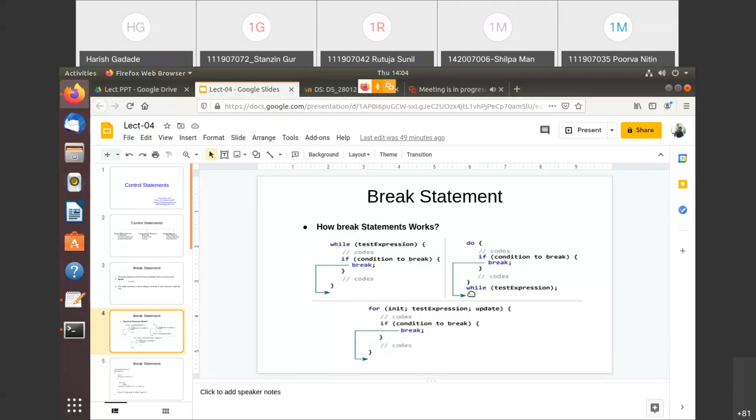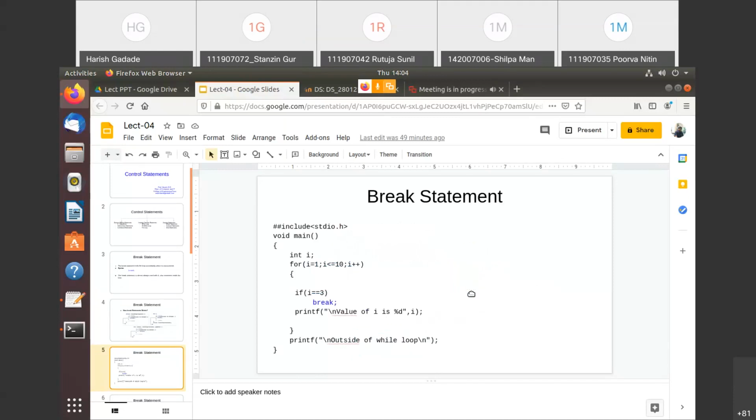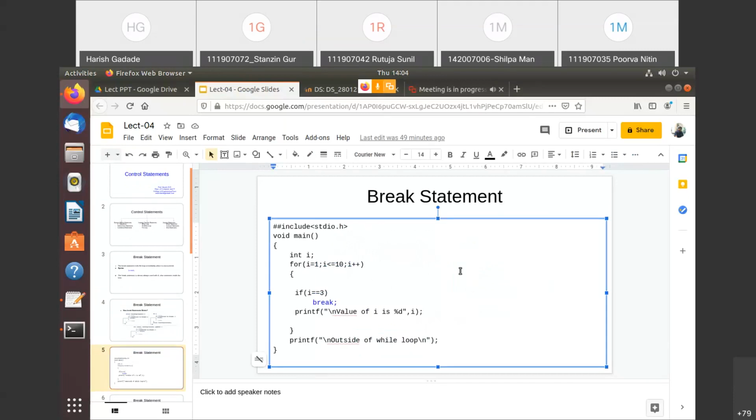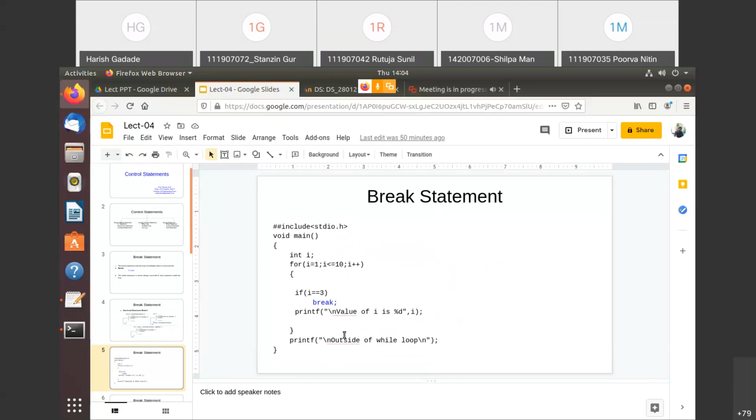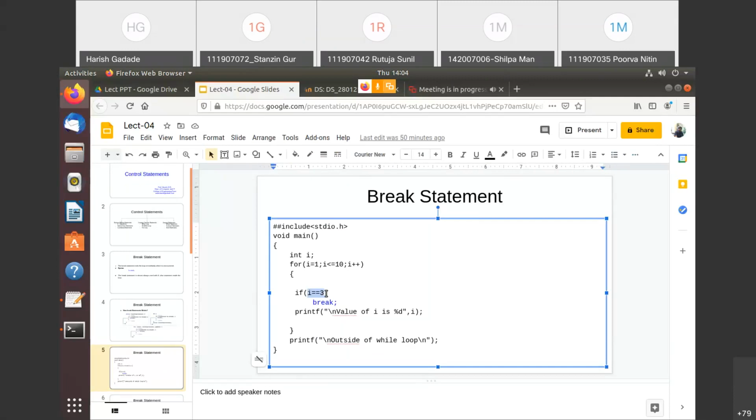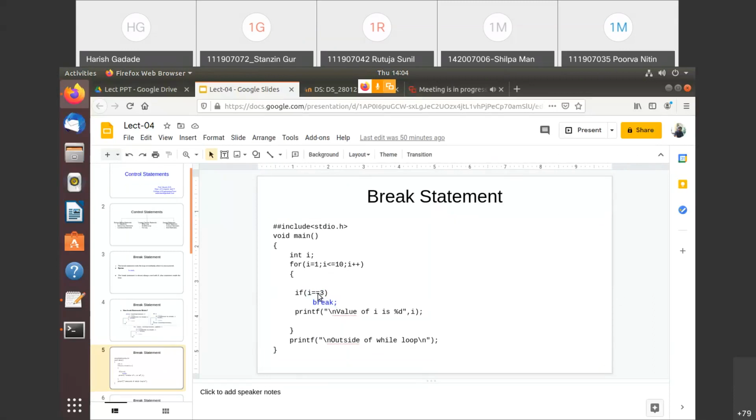Getting this? So one example I'll just tell you here. I'll not type it in the text pad and run it because the examples are simple. I'll just show you on the PPTs only. You can see here what I'm doing. Simply I have written one for loop, and that loop is starting from 1 and ending at 10, right? But what I have just written is a condition: if the value of I becomes 3, then I have written a break statement. If it is not 3, then this statement will be executed. The value of I is whatever that value is, right?